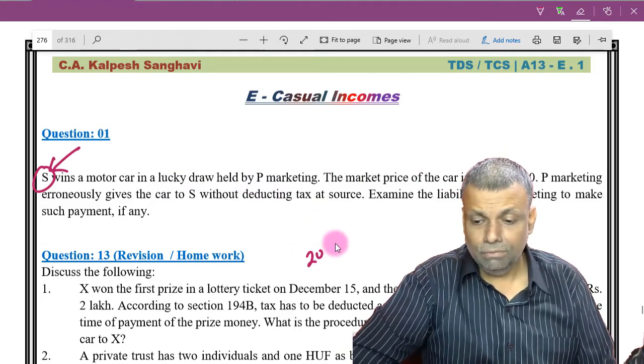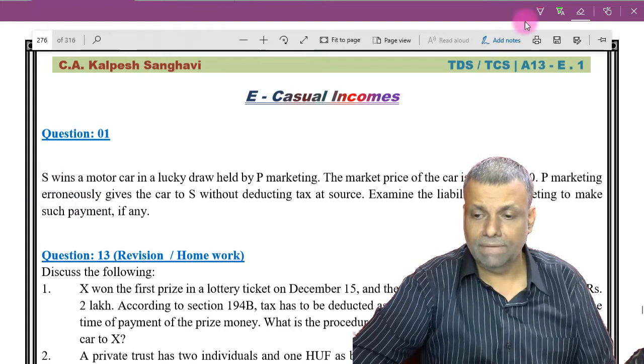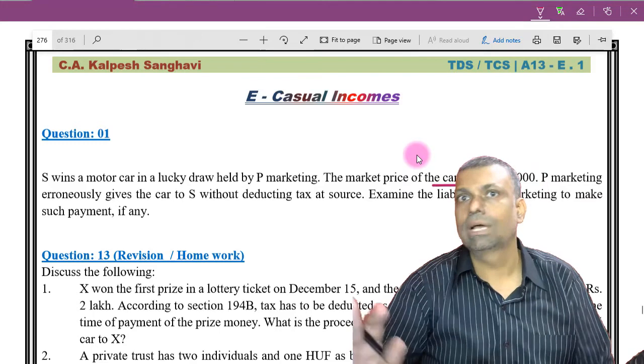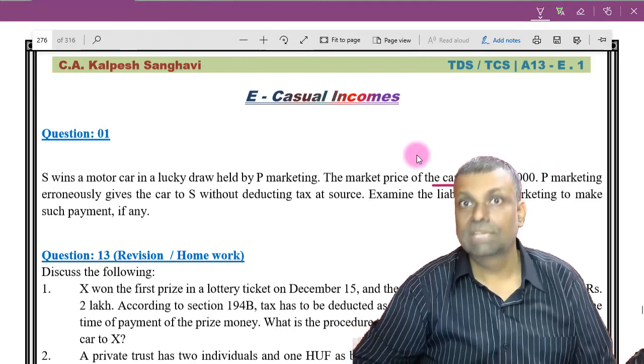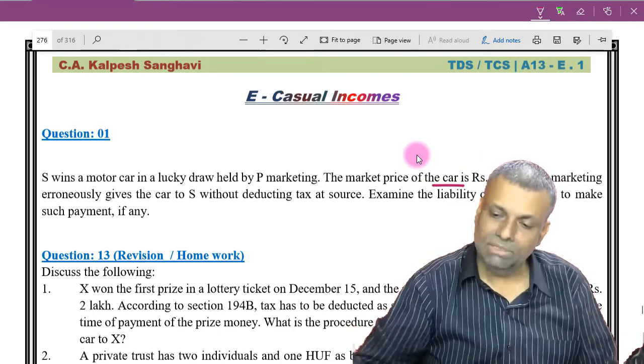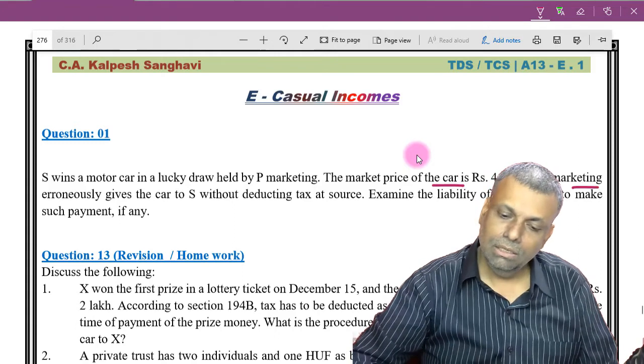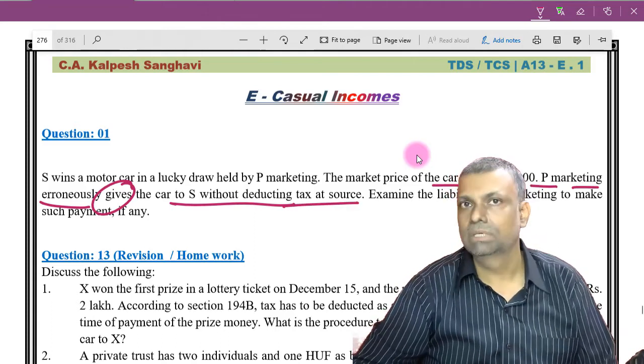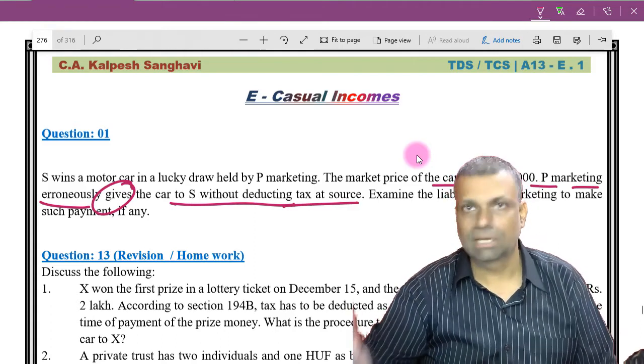Now if you do not ensure the payment of tax, then you should not release the car also. That means till then you should hold the car with yourself. You should not give the car. That's a law. Okay, now what happens is this. Now P Marketing erroneously already gives the car to S without deducting the tax at source. They have already paid the money. That is, they have already given the car.